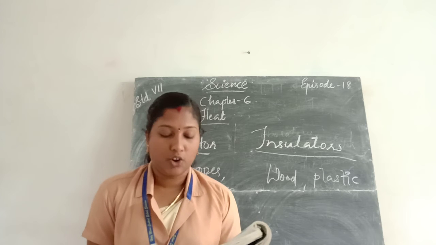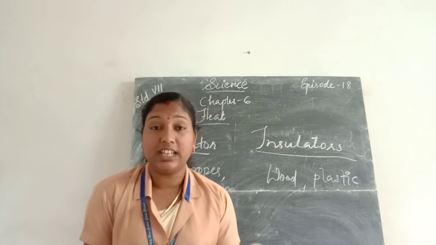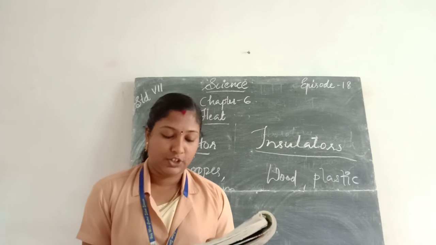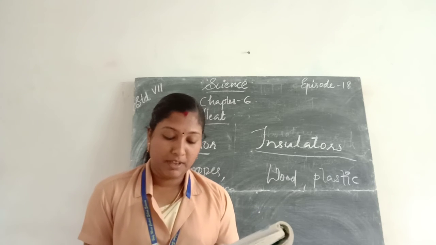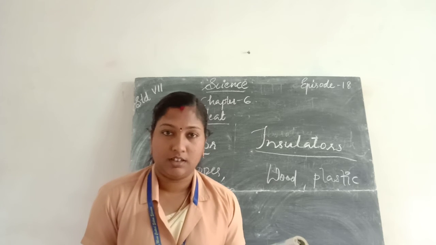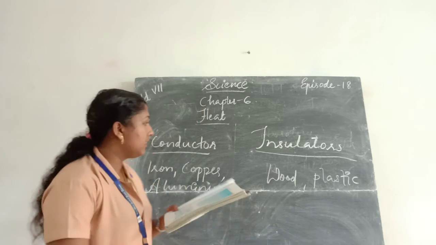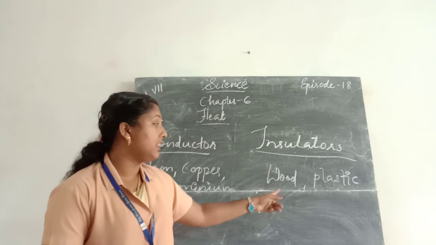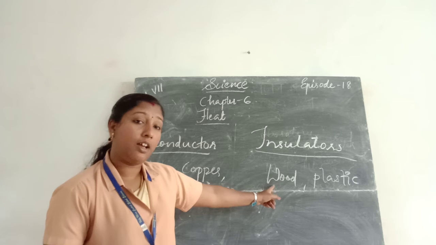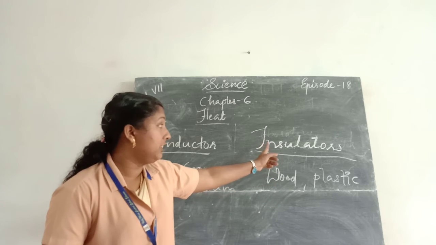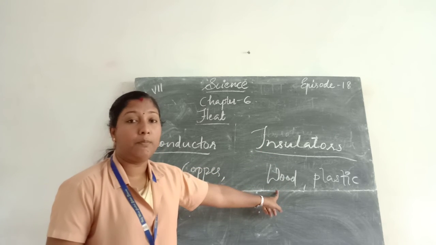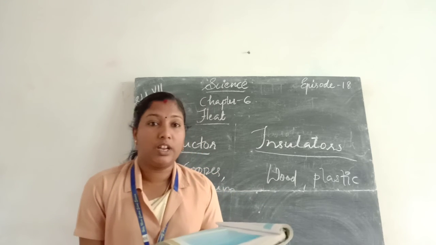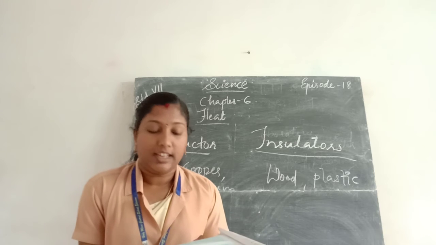The first question: the hotness of an object is determined by its temperature. Second question: the temperature of boiling water cannot be measured by a clinical thermometer. Boiling water is handled in the science laboratory, so a laboratory thermometer is used for measuring the boiling point of water. So the temperature of boiling water cannot be measured by a clinical thermometer.